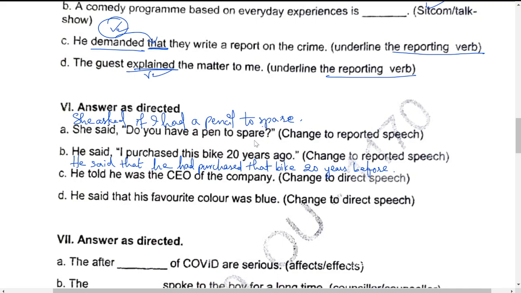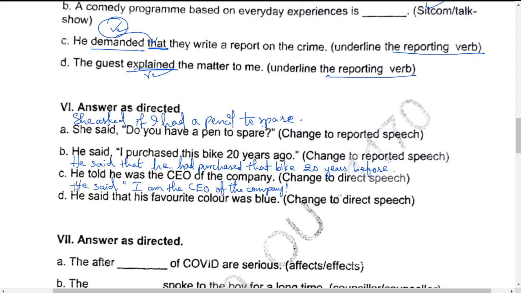Above one, this is simple present, changes to simple past. This is simple past. Okay, next, he told he was the CEO of the company. Change this to direct speech. This is already indirect, we have to change this into direct. So we can say, he said, I am the CEO of the company. Okay, I am the CEO of the company changes to, he said that, or he told he was the CEO of the company.